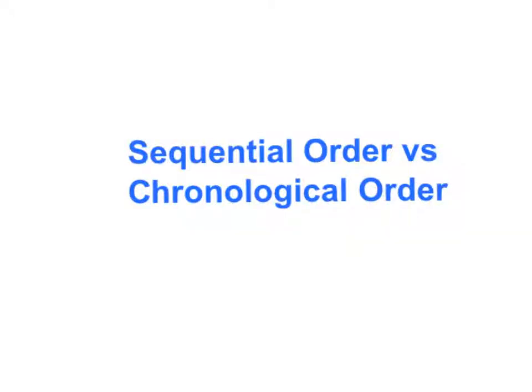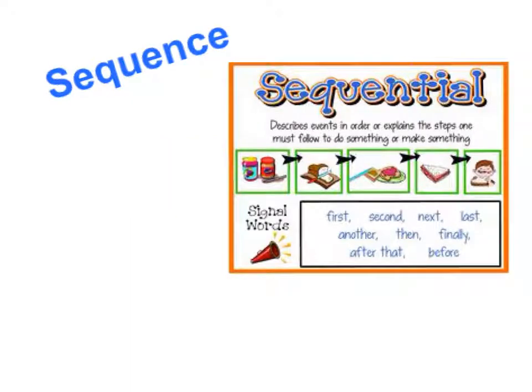Today, boys and girls, we are going to take a review look at sequential and chronological order. Remember that when we put something in sequence, we are taking the events from the story or the steps in a process and putting them in order. You will normally know that it is put in sequence by seeing the words first, second, next, last, finally, before,